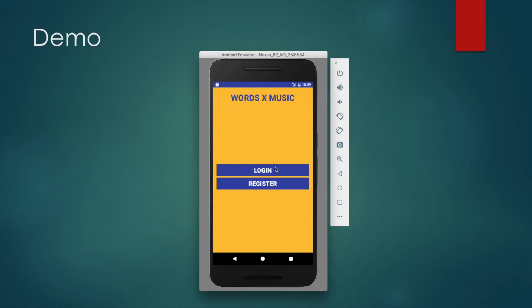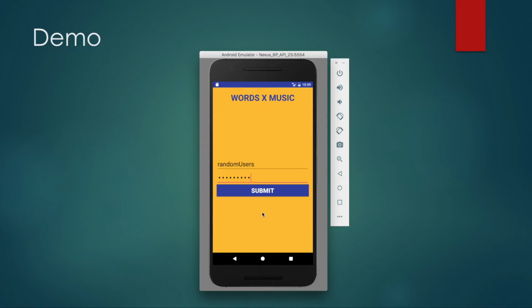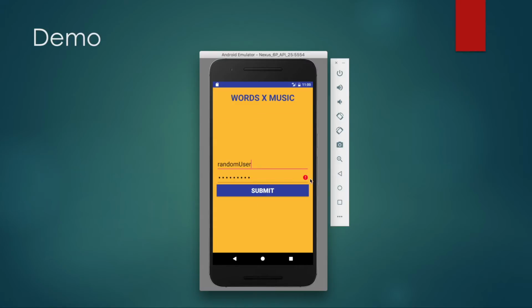Again, you're brought to the screen where you can log in or register. I will log in this time. In the login screen, we also have rules to make sure that you type in your username and your password correctly. So I'm going to show you those rules now. And once you type in your credentials correctly, it'll take you again to the search screen, which is the main screen of this application.